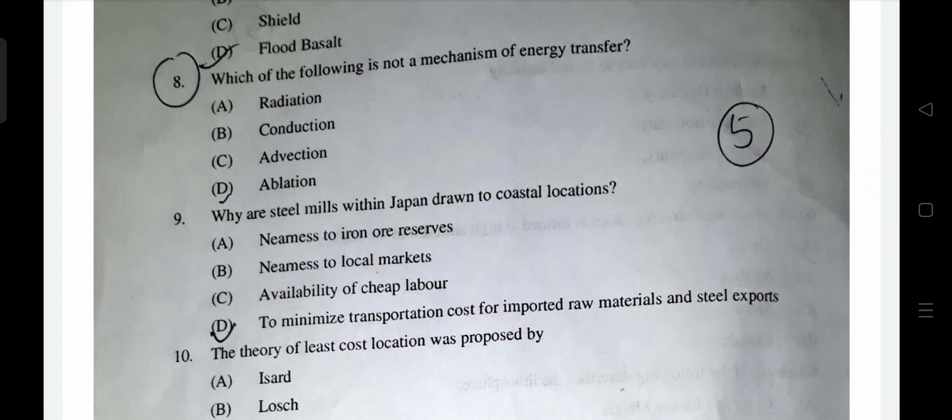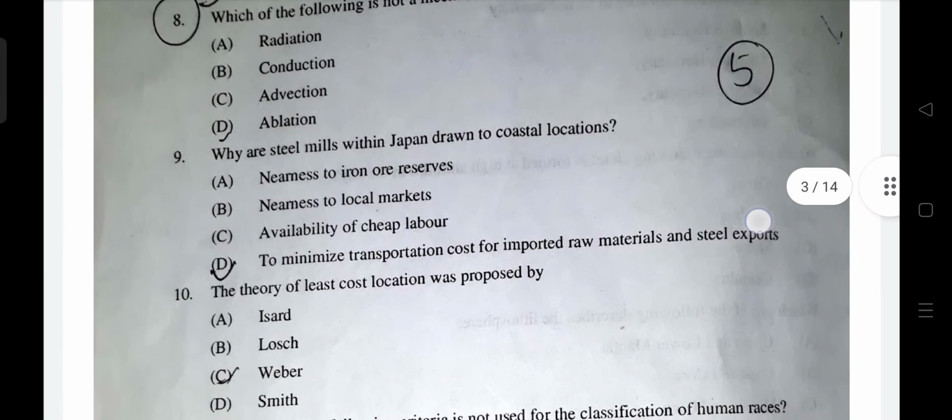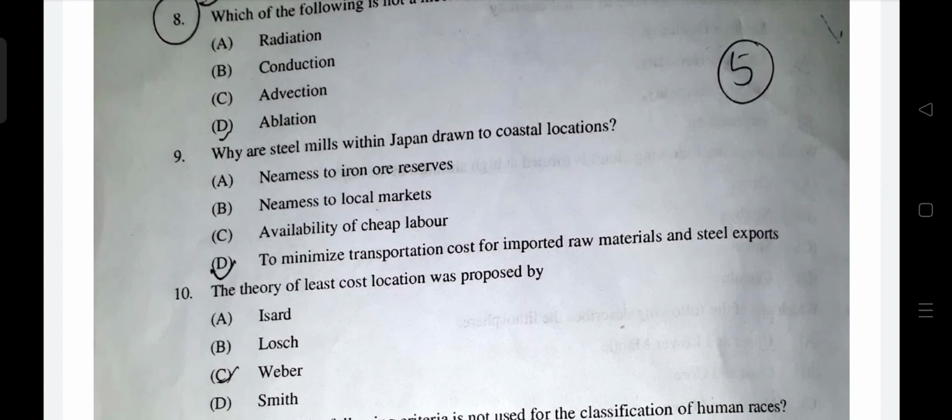Okay, steel plants within Japan are located near the coastal locations. It is to minimize transport costs for imported raw materials. So raw materials of course come from outside Japan, so it's easy to transport and easy to export. So Japan actually imports the raw material and exports steel. Japan is one of the highest producers of steel, though it has very little raw material. Right? The answer D is correct.